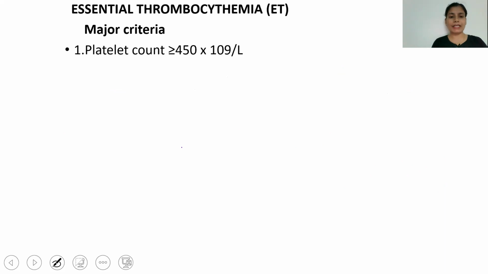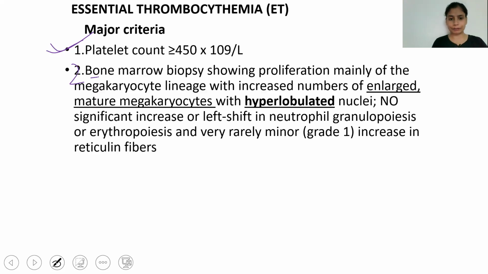Now, what are the major criteria for essential thrombocythemia? Number one criterion deals with the platelet: the platelet count is more than 4.5 lakh per microliter. The second criterion deals with the bone marrow. What happens in the bone marrow? As it is a unilineage hyperplasia, there is an increase in megakaryocytes, and the characteristic feature is hyperlobulated nuclei. So there is proliferation of the megakaryocyte lineage with hyperlobulated nuclei.